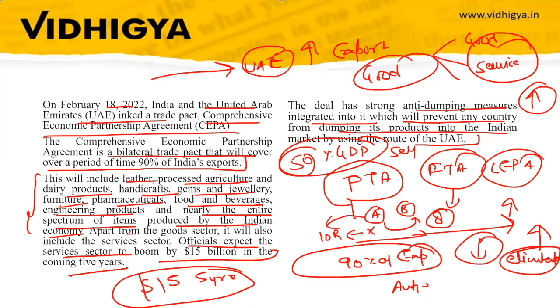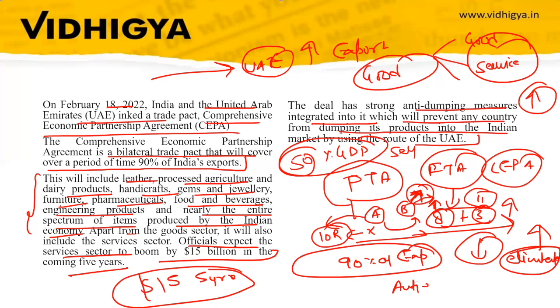In order to prevent this, so what happens? Because of this, the domestic manufacturer of this country cannot compete with this product because this product is very cheap. So what this country does is impose the anti-dumping duty. For example, it imposed an anti-dumping duty of ₹3. So earlier this product was 10 rupees, now with anti-dumping duty, it becomes 11 rupees. And therefore, the domestic manufacturer can also compete with this. So this deal has also a strong anti-dumping measure so that any other country cannot use UAE routes to dump